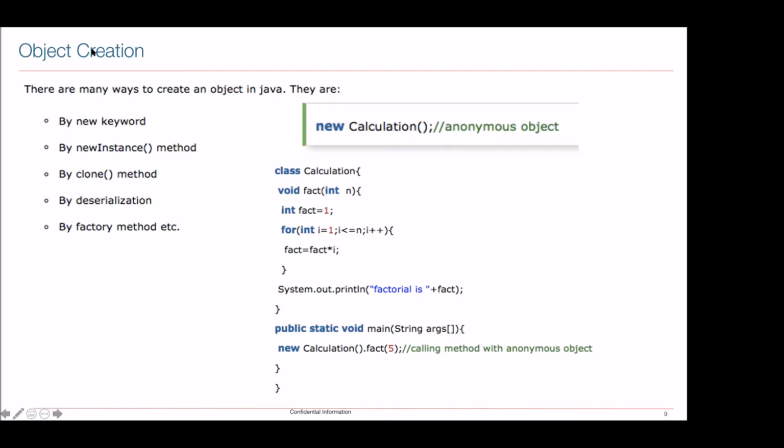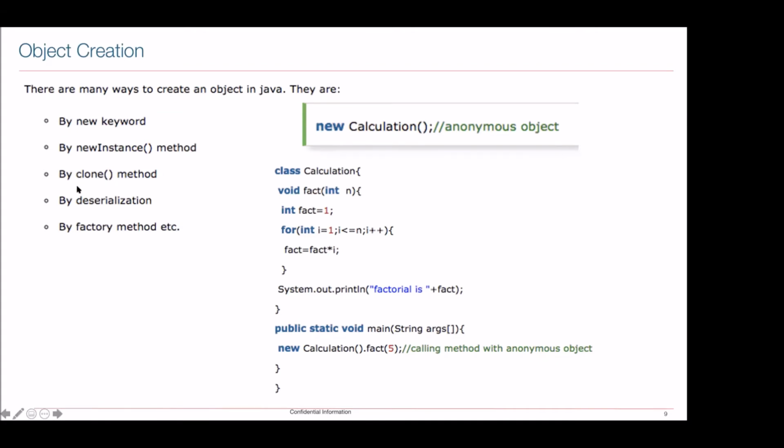And whenever we are not going to assign anything on the left hand side, as in the previous slide, when I say new Student, then it will be an anonymous object. The concept of anonymous object we will be seeing later. And then the third way is by using the clone method.